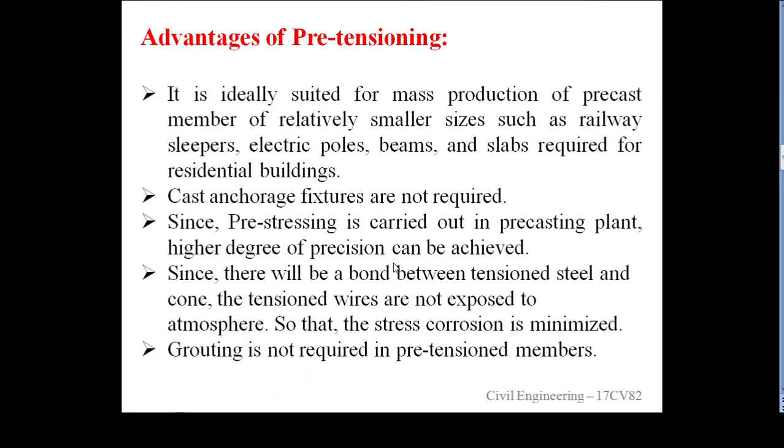Since there will be a bond between tension steel and concrete, the tension wires are not exposed to the atmosphere, so that stress corrosion is minimized. The steel is embedded before hardening of concrete, therefore the tension steel and concrete will be bonded together. It is not exposed to the atmosphere, therefore corrosion of steel will be minimized. That is one of the advantages of using a pre-tensioning member in a structure.